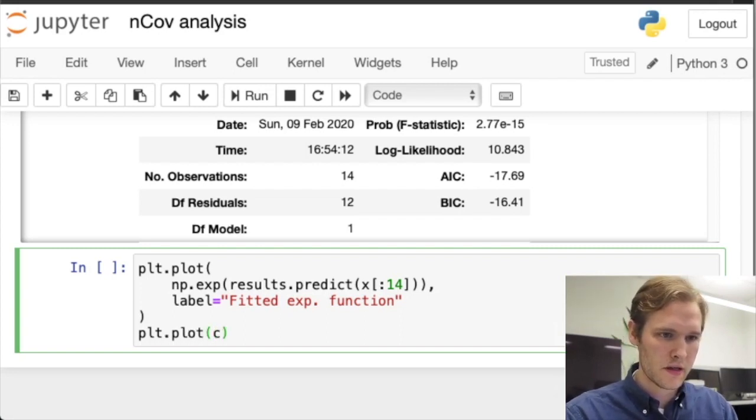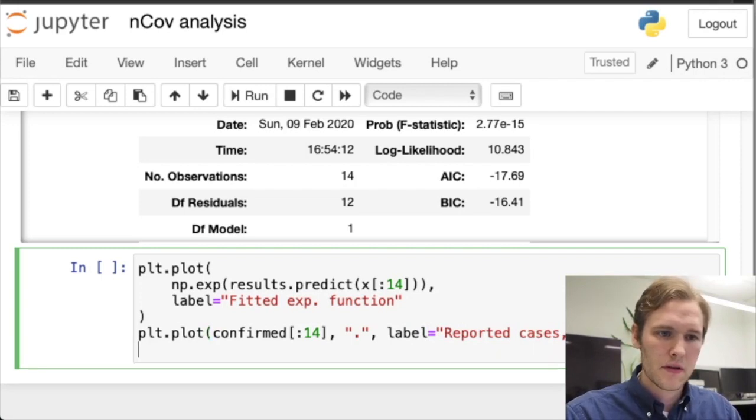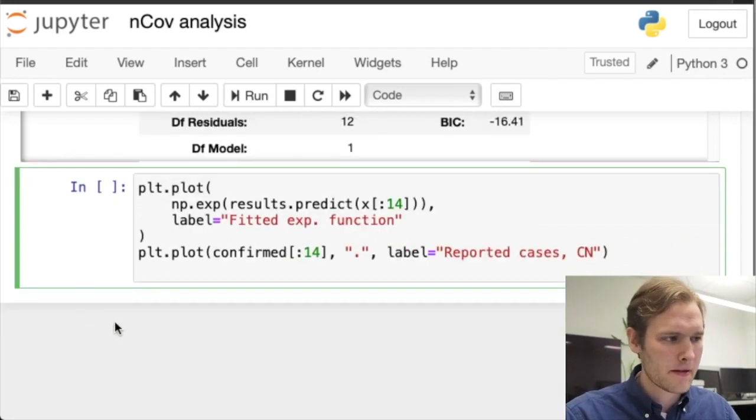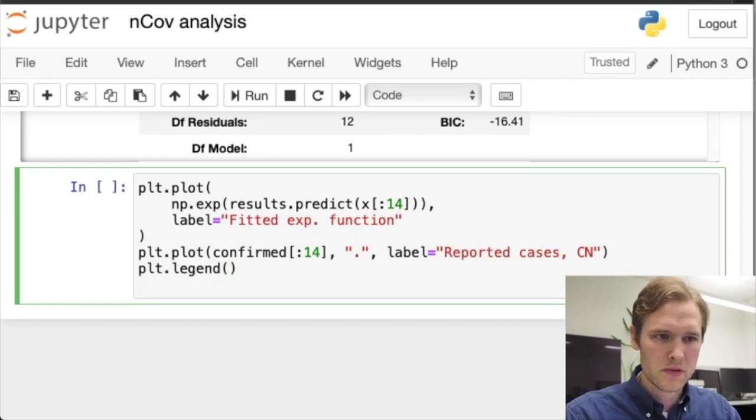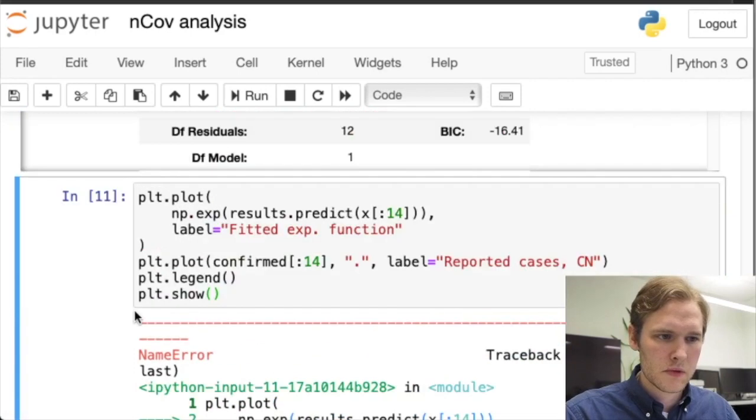We'll also include in the plot the actual data. So these are the confirmed cases of the coronavirus, and this will be a scatter plot, only dots, and we'll label this as the reported cases, China. We could add titles and so on, but I think it's fine, and we'll include a legend so we'll be able to see the labels, and then we'll show it, yeah? Oh.